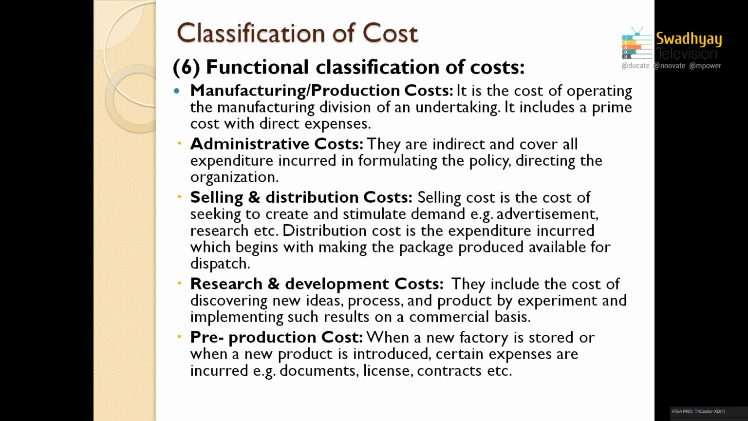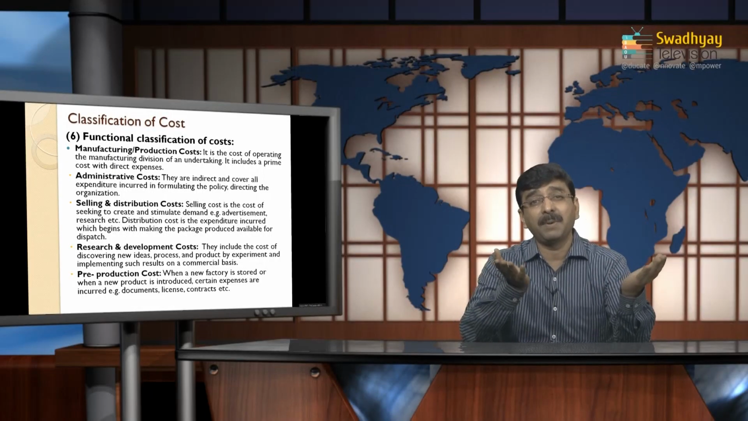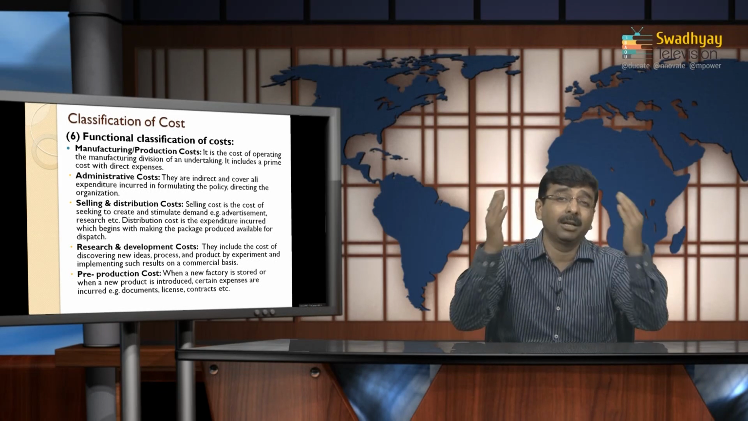They have a full-fledged selling and distribution department. Under the selling and distribution department, they may have different types of advertisement expenses, selling expenses, marketing expenses, and the staff of the sales and distribution department. So these expenditures are to be covered under the head of selling and distribution expenses.